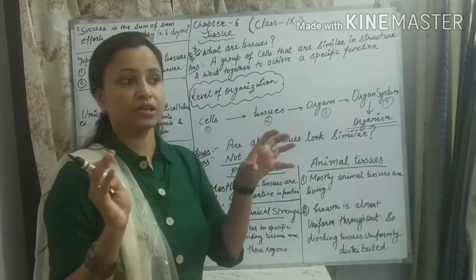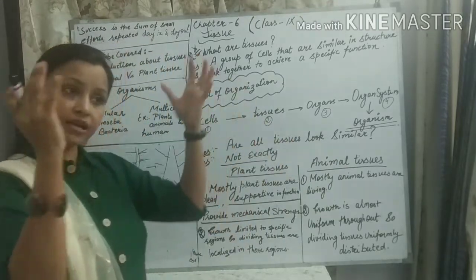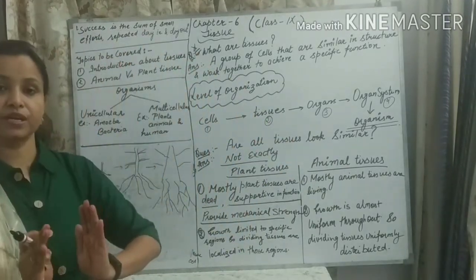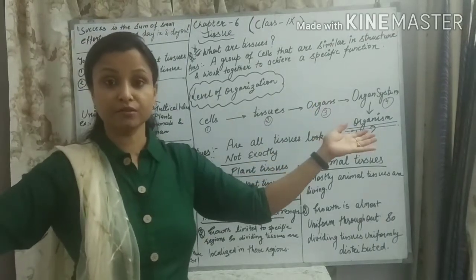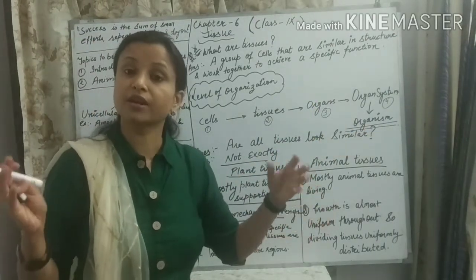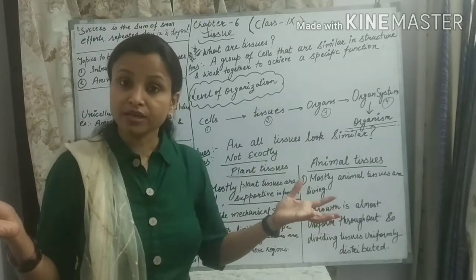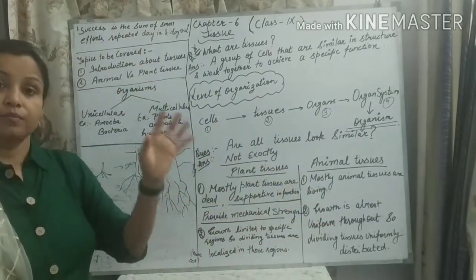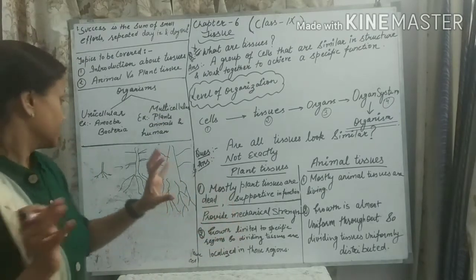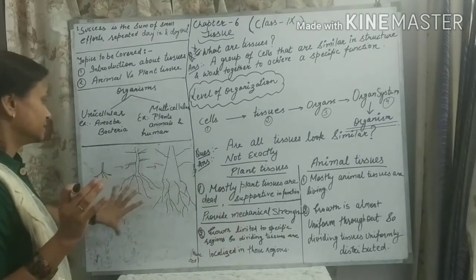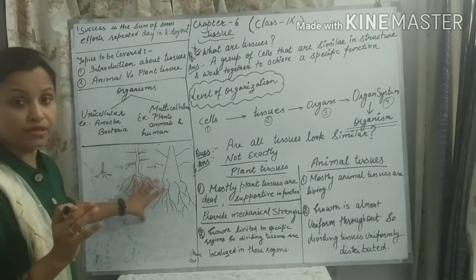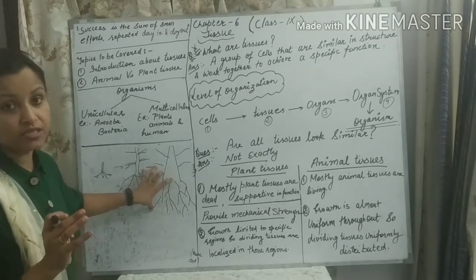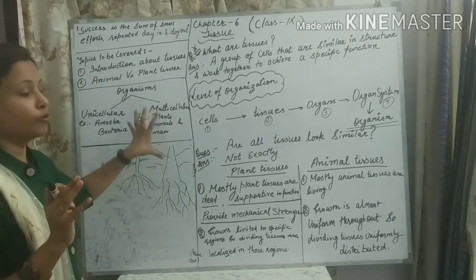If the support is not there, how can a single stem bear so many branches on it? How can it bear so many leaves on it? So the tissues which are dead but provide mechanical strength, by those tissues the plant is able to bear so many branches, leaves, flowers or fruit.